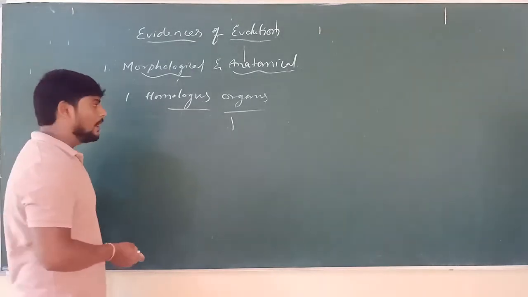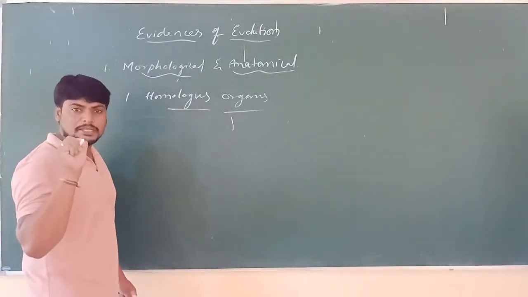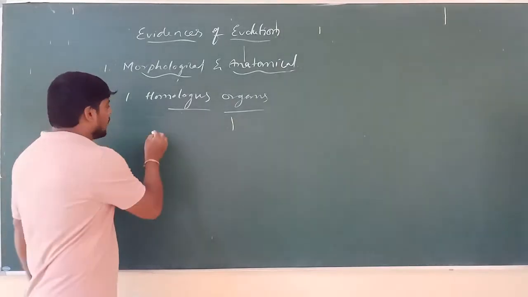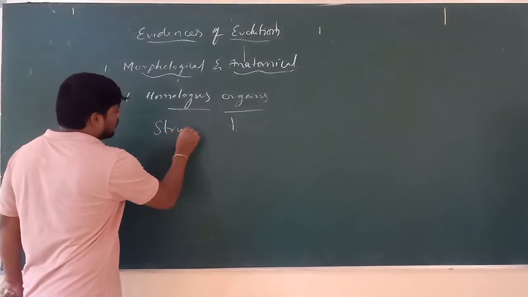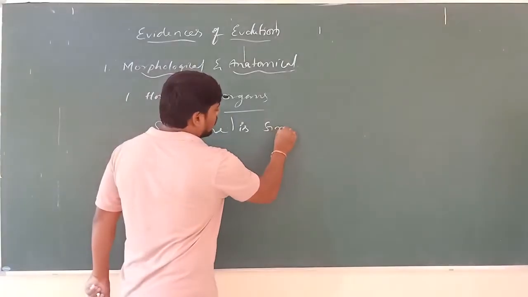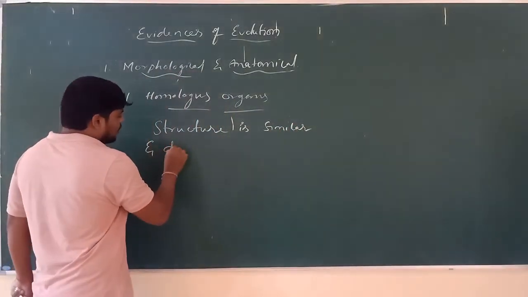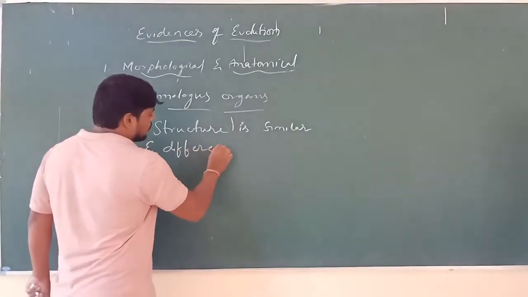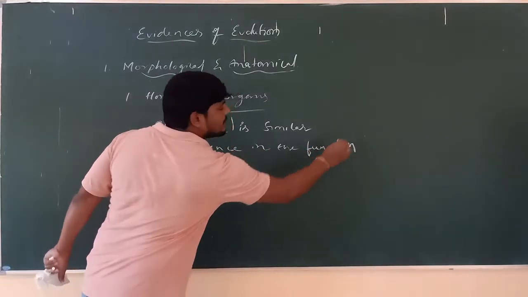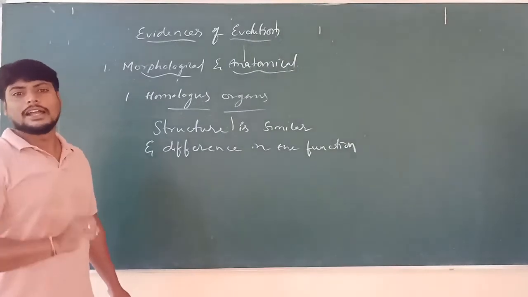So what does homologous mean? The origin and structure of the organs is similar, and there is a difference in the function.